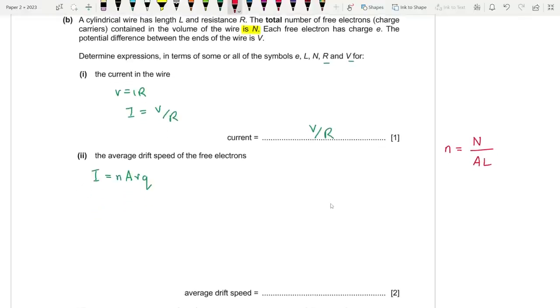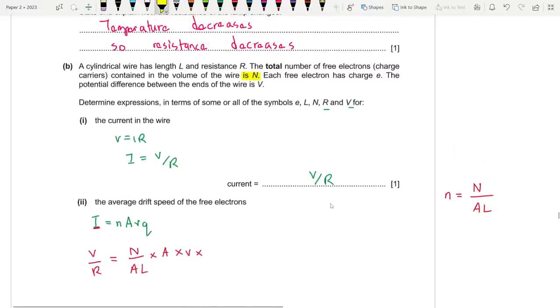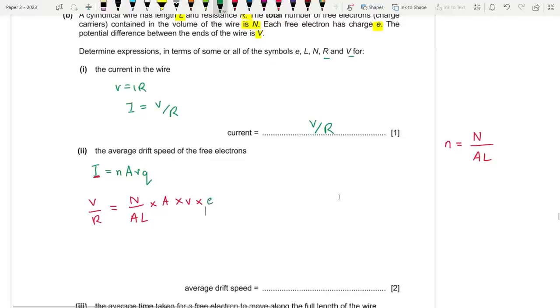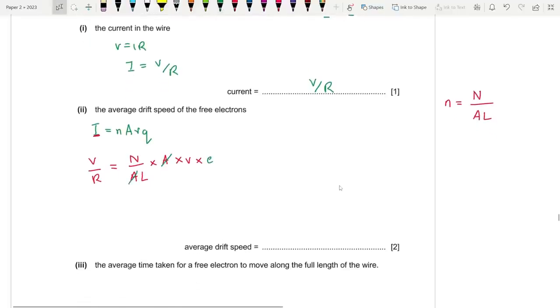So I'm going to input V by R in the place of I. V by R is equal to capital N by AL times area times small v times, in the place of Q, I'm going to input e because that's what they wanted us to do, right? So let's do that, times e. Now I need to make v the subject. Before that, I can get rid of these. So small v is equal to V times L divided by N R e.